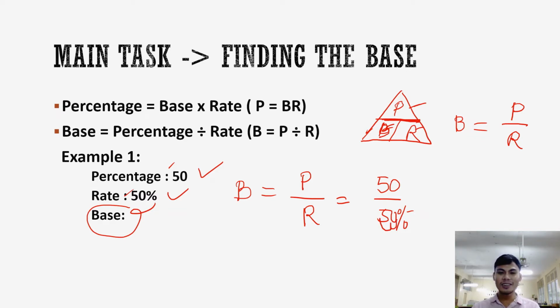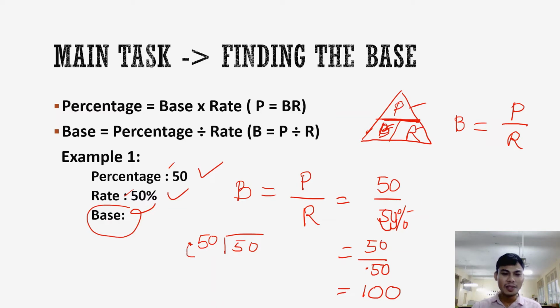So, convert 50%, move 1, 2. May lesson din ako dito. So, it's just 50 divided by 0.50, or just 100. You try dividing that by yourself and you will know. Sige, isolve natin to. 0.50 tapos 50. In my discussion with division of decimals, move 2 times, 1, 2, kasi 2 decimal places.